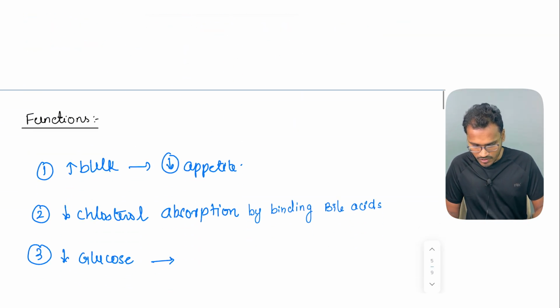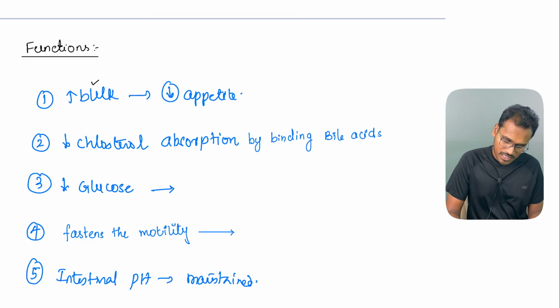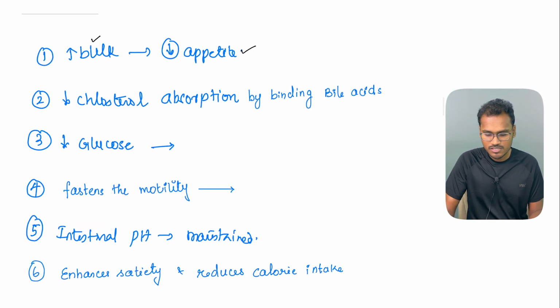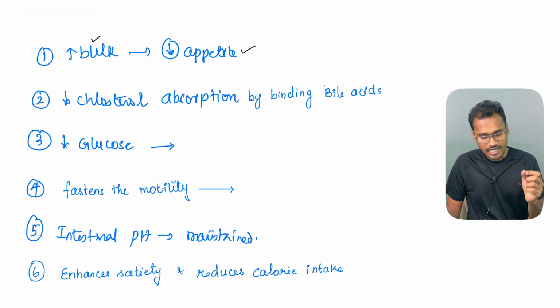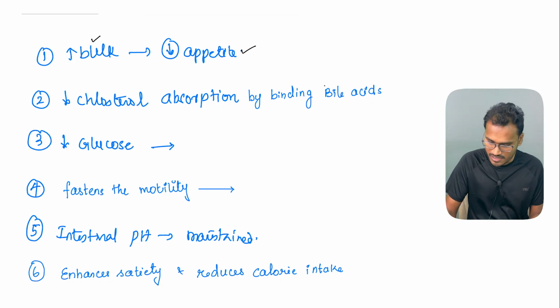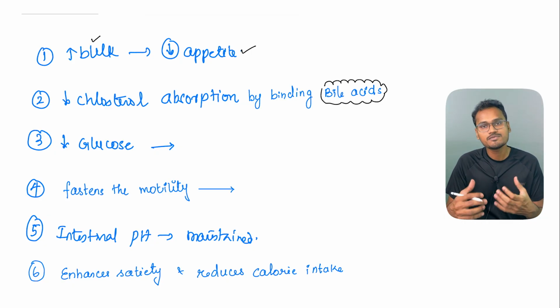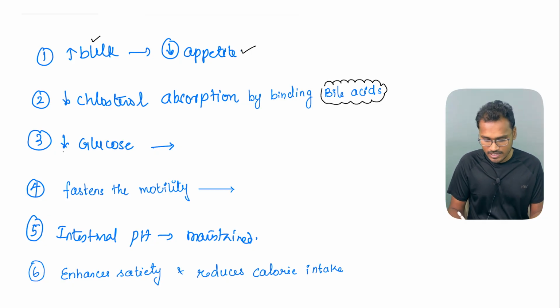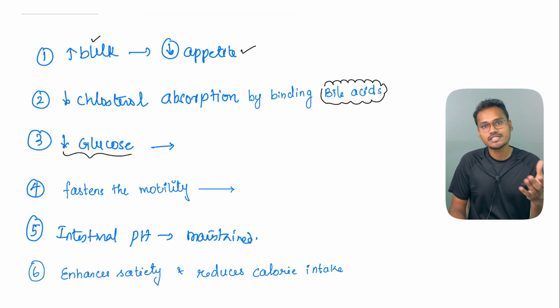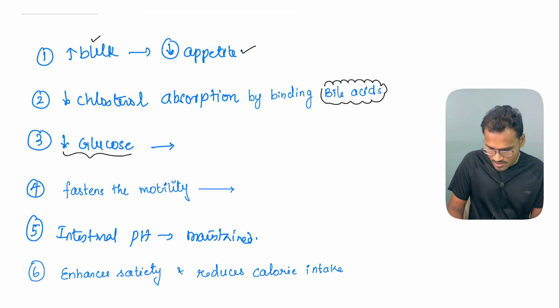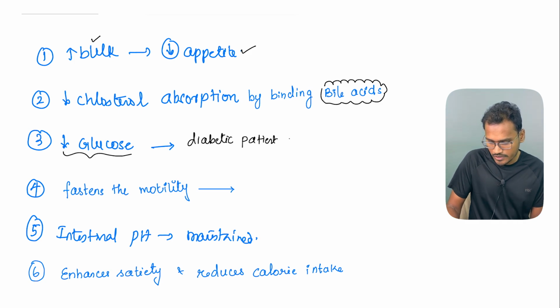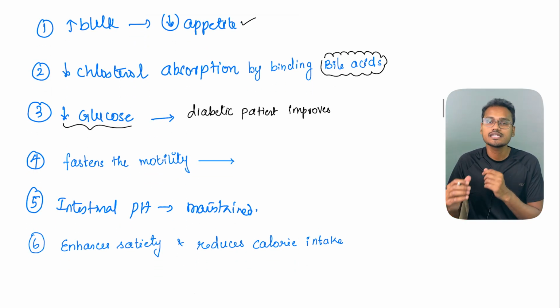Next, coming to the functions. Since they increase the bulk, as I just told you, they decrease the appetite so that the person does not overeat. It decreases cholesterol absorption, primarily by binding with the bile acids, so it helps to prevent obesity also. Then it decreases glucose reabsorption, so it is very good for diabetic patients. We can say that it improves the condition in diabetic patients. Obviously, it's not going to cure it, but it improves their condition. And it helps to hasten the motility.